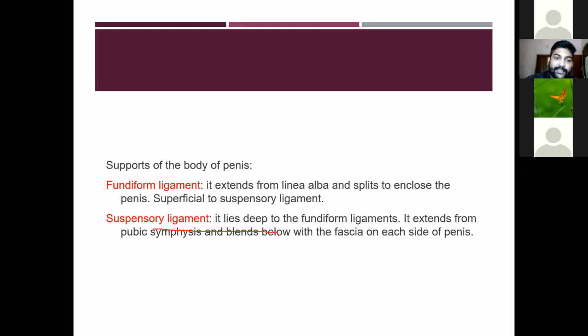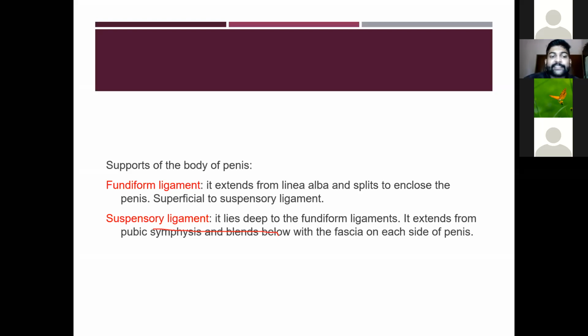Then the supports of the body of the penis. These ligaments support the body of the penis. The first one is the fundiform ligament. It extends from the linea alba and splits to enclose the penis. It is superficial to the suspensory ligament. This ligament supports the body of the penis.